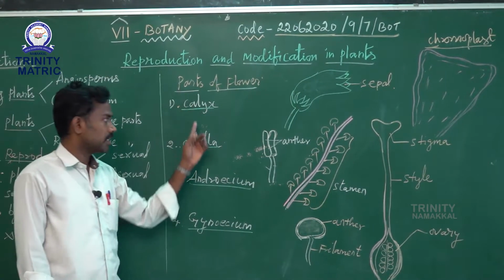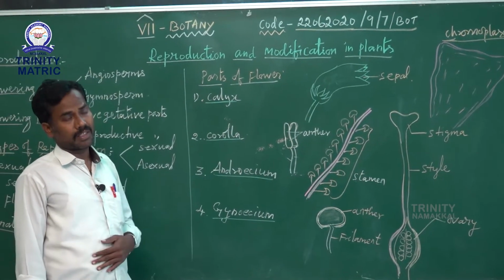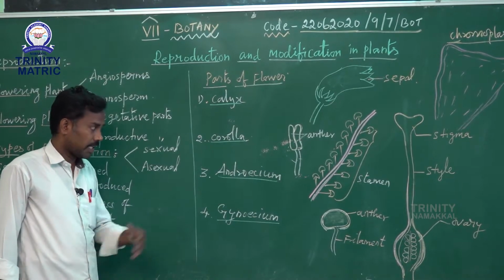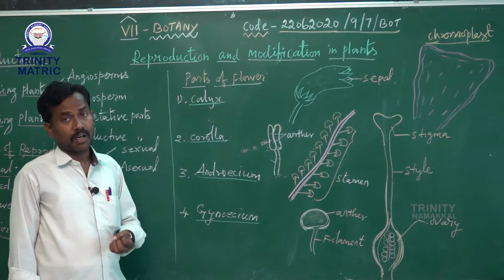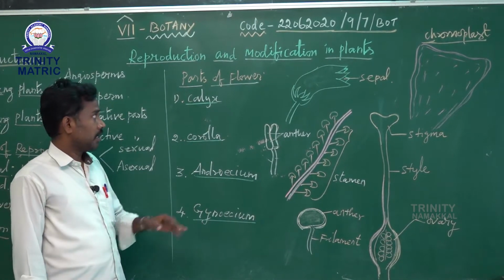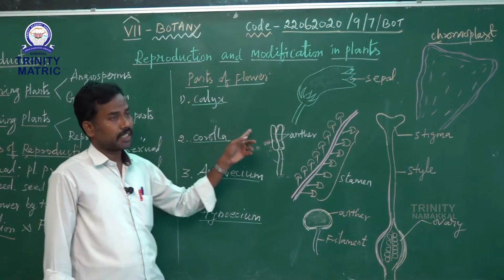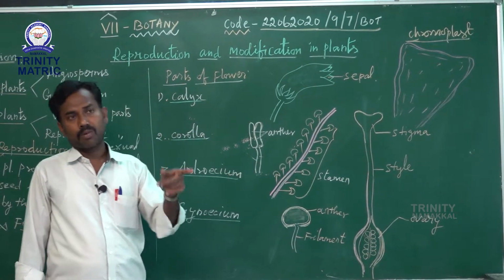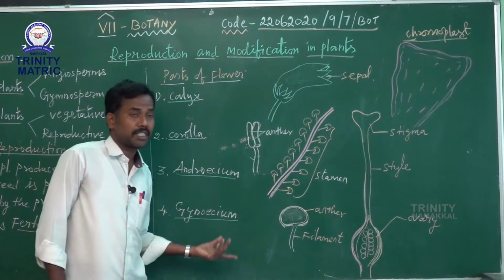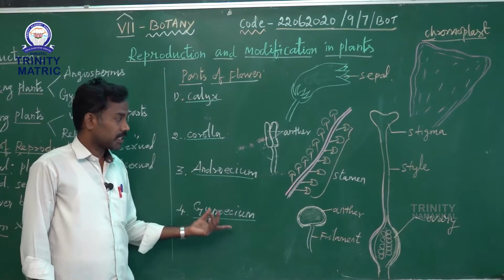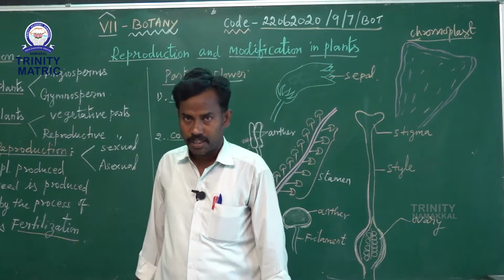Because these two whorls are non-essential parts, they may be called accessory organs. What is that? Accessory organ. Then androecium and gynoecium are both very essential, necessary organs. Calyx and corolla are non-essential because they are only indirectly involved in pollination followed by fertilization. Androecium and gynoecium are the very essential whorls of a flower, because they are directly involved in pollination followed by fertilization.